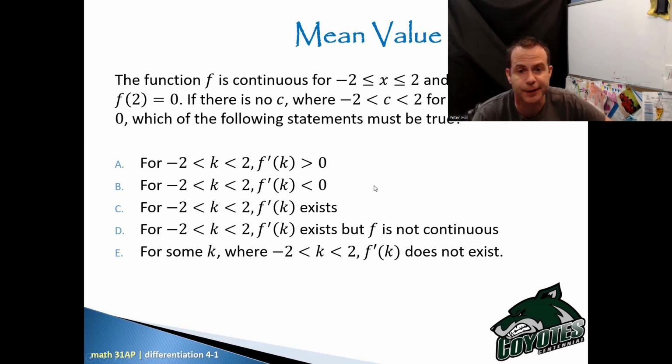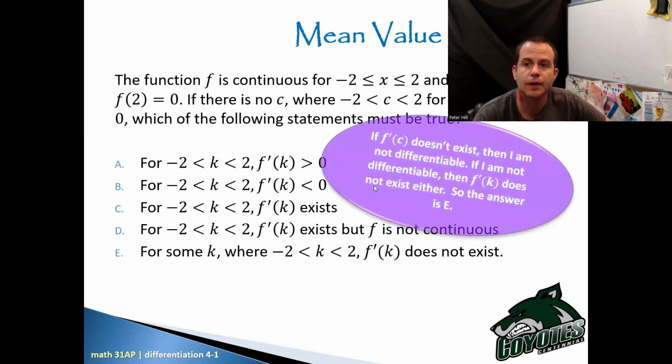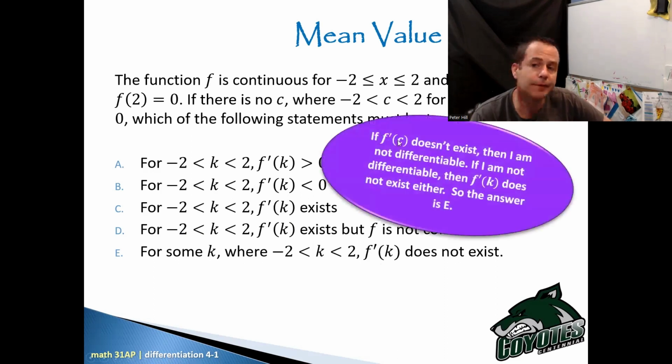Okay, did you figure it out yet? Okay, if the derivative of f at c doesn't exist, then I'm not differentiable. And if I'm not differentiable, then the derivative of f at k does not exist either. So the answer is E. The answer will have to be E.